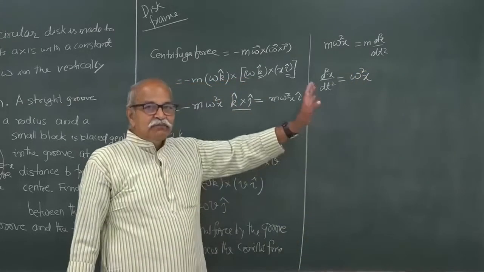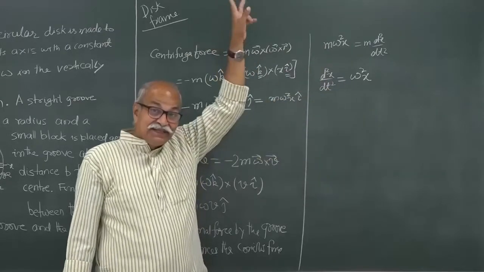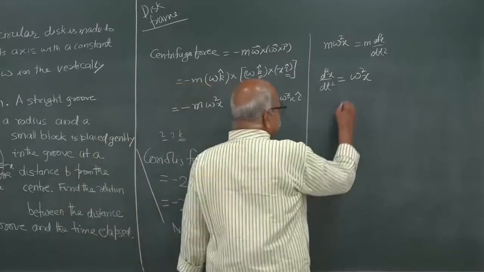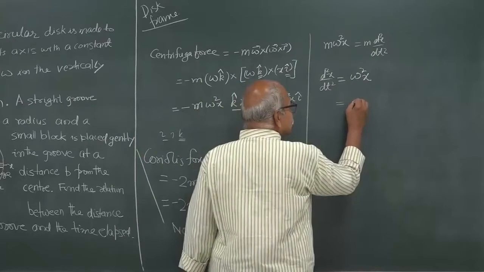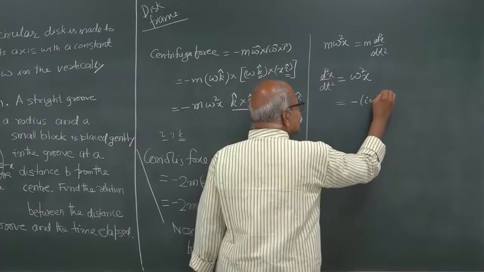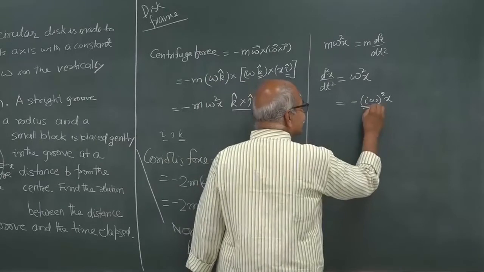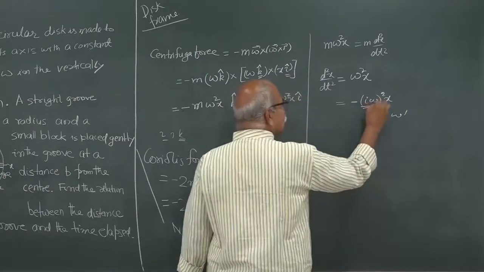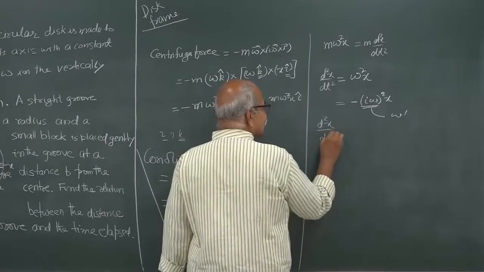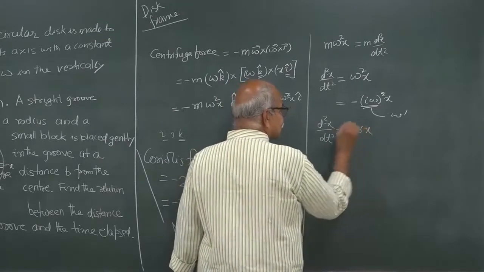Okay. Had it been minus omega square x, the solution would have been that simple harmonic type, but it is plus. You can still make it of that type, with minus i omega whole square times x. Call this quantity some omega prime, which is complex, which is imaginary, and you have the equation d2x/dt square is equal to minus omega prime square x, and you know the solution.